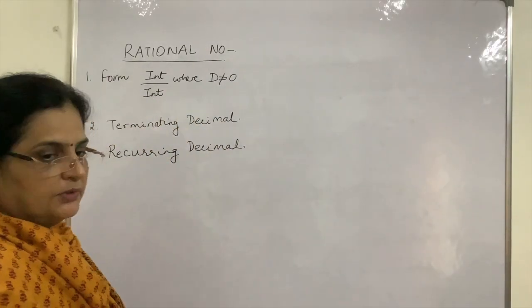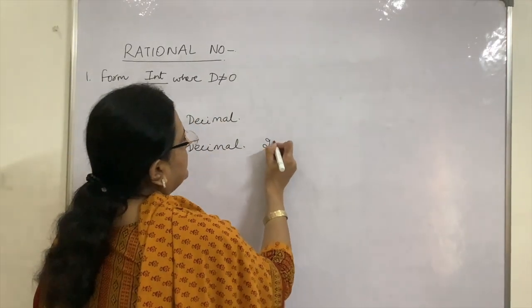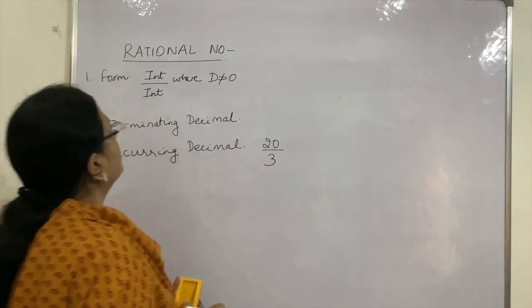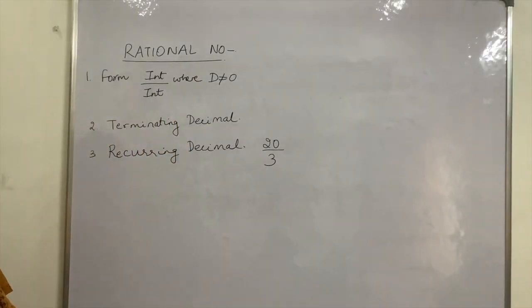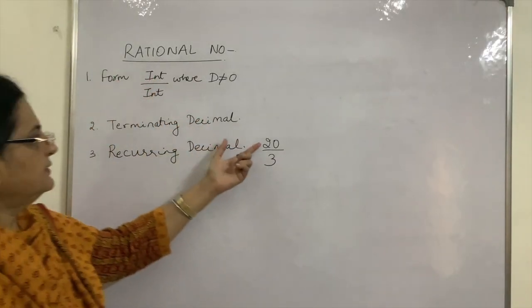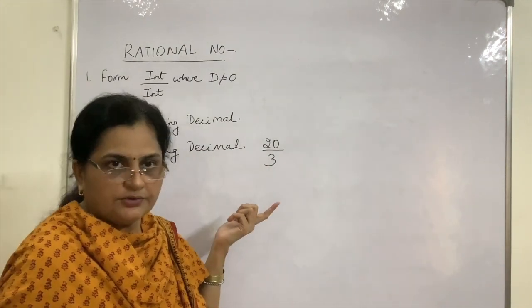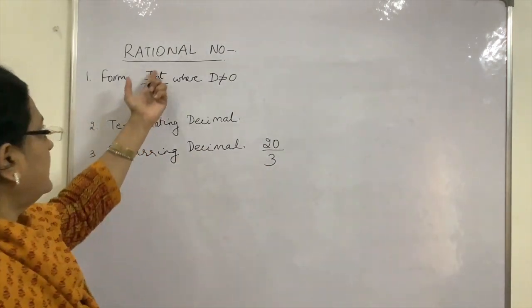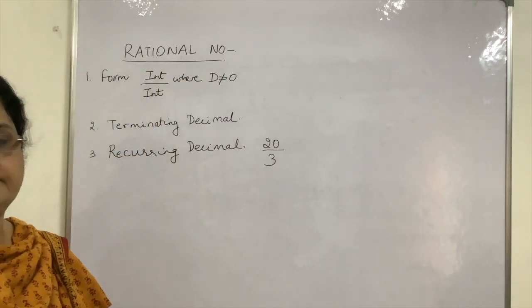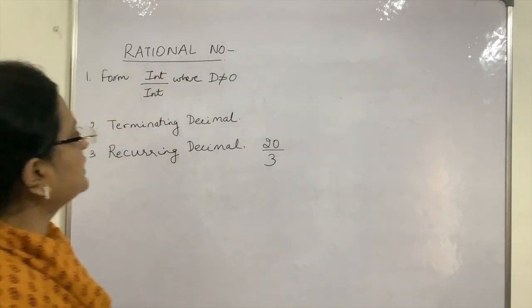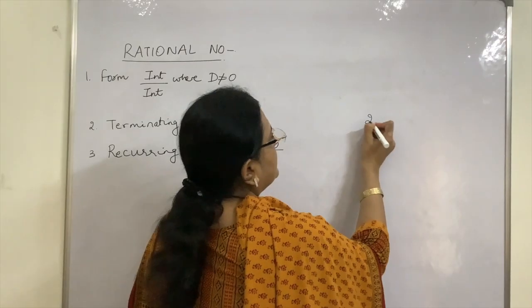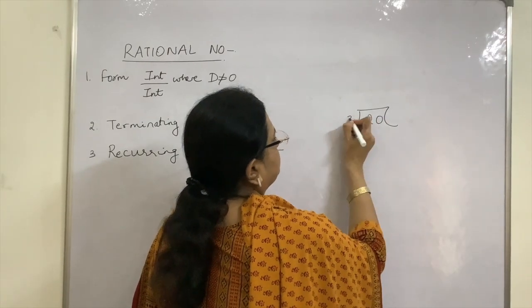Now, if I ask you whether 20 upon 3 is a rational number or not, the first thing you will say is, yes, it is of the form integer upon integer and the denominator is not equal to 0, so it can be a rational number. Now, what will you do? You will try finding out its decimal expansion.